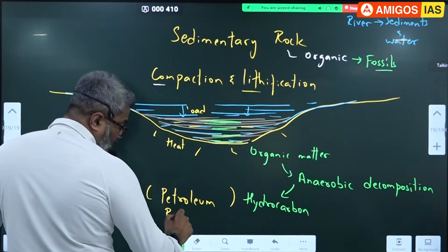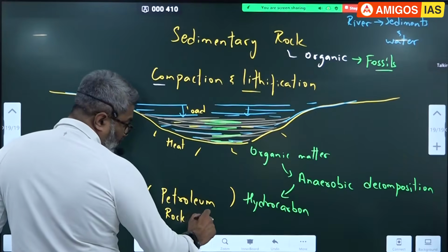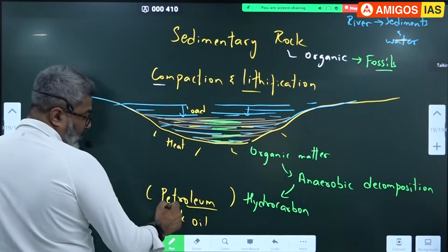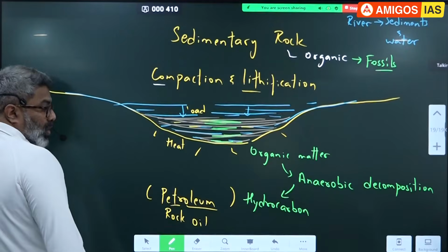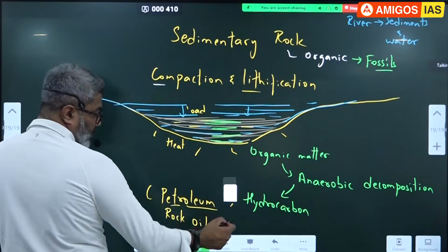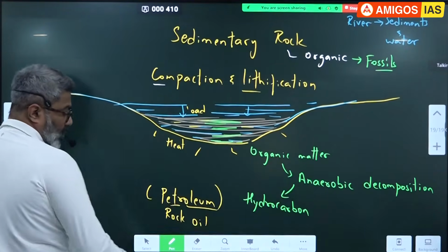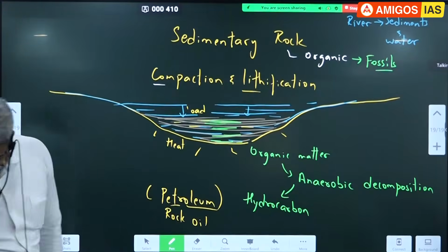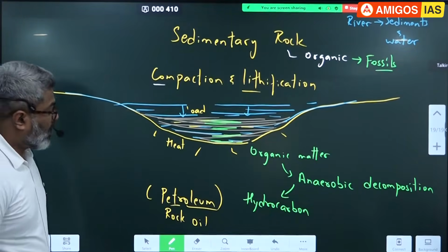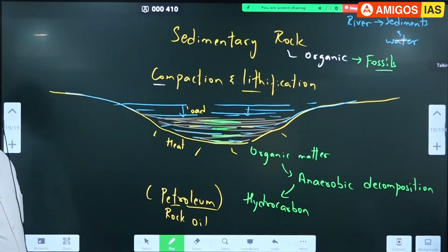इसको हम rock oil बोलते हैं. Oleum means oil. Petra means rock. Rock oil. That's how petroleum is formed inside sedimentary rock.